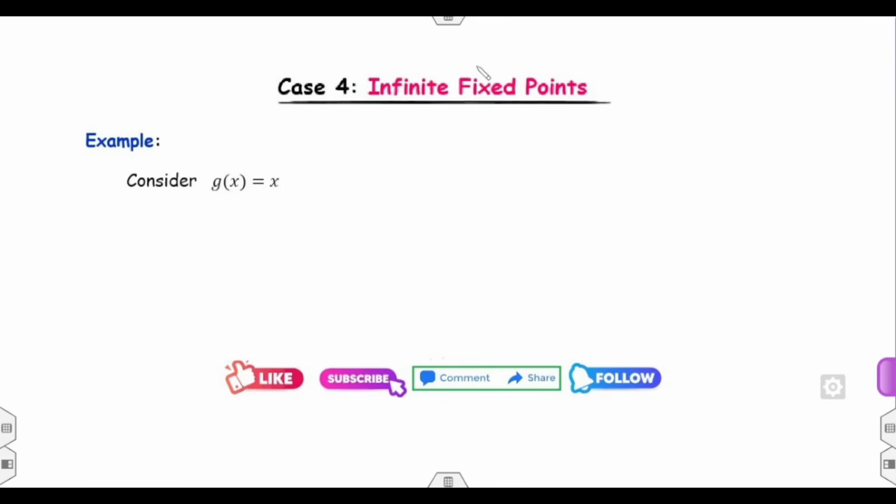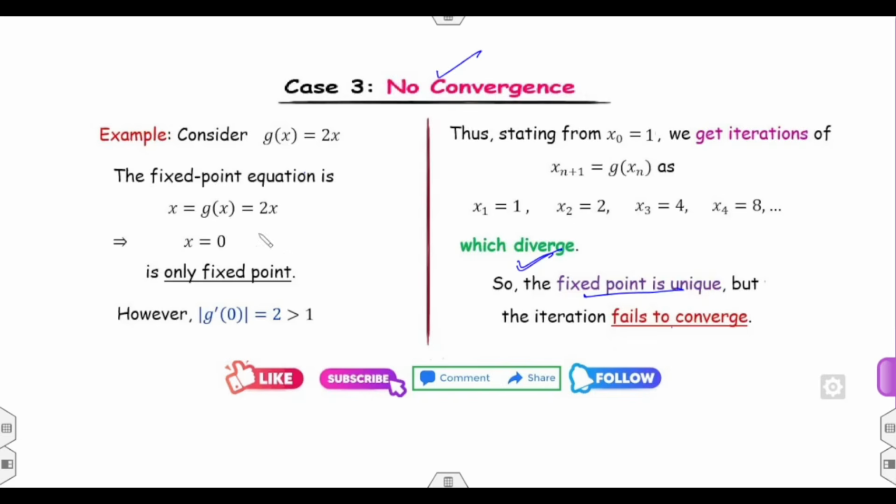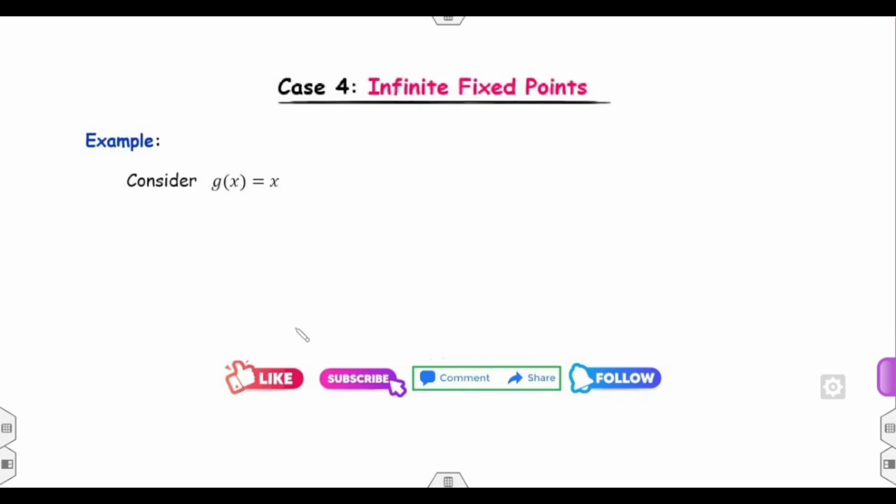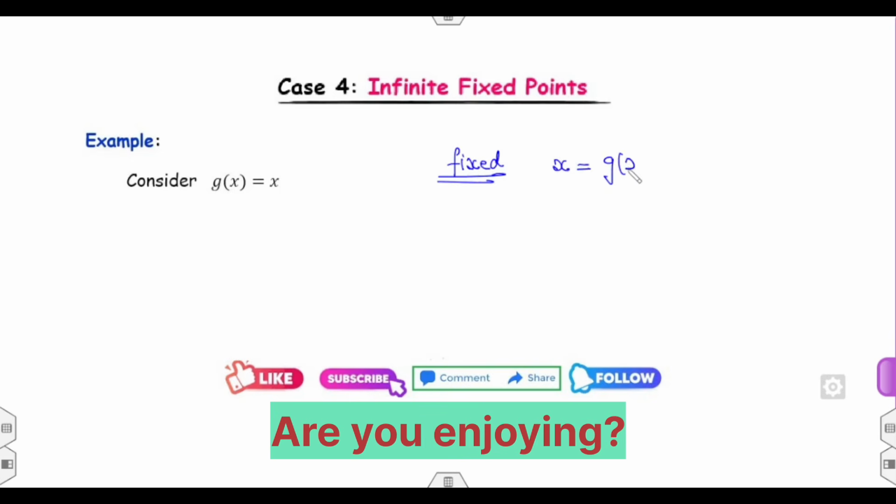Infinitely many fixed points. I already told you that the derivative is not less than 1. Infinitely many fixed points. Can you find the fixed points of the function, x is equal to g of x? तो आप g की वैल्यू फिल कर दो यहाँ पे. So what does it imply? x is equal to x, which is true for all values of x.